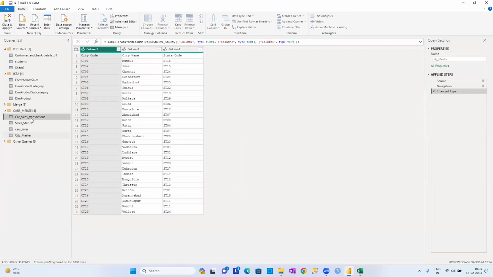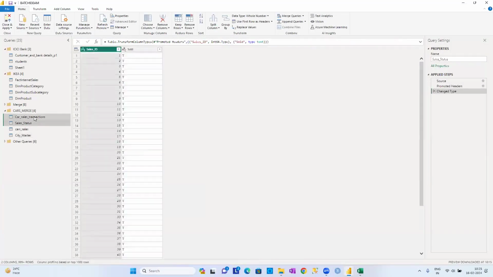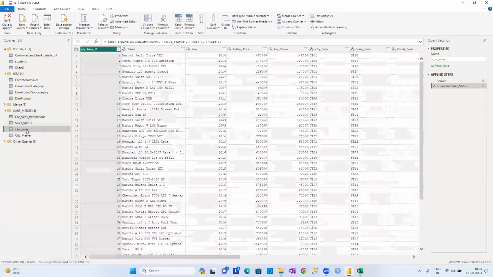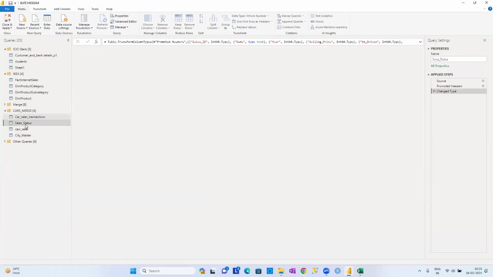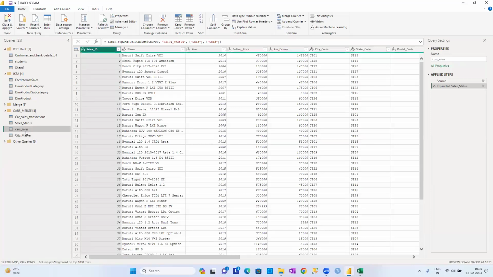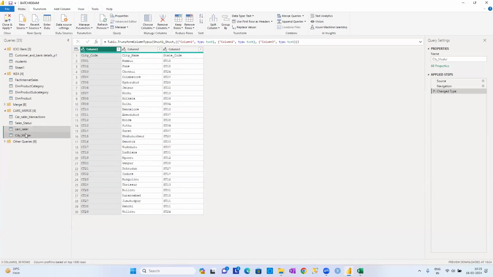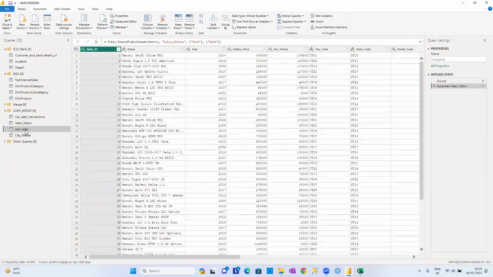But already the car sales transactions and sales status we have merged and kept in the cars underscore sales. Now see what I'm going to do, guys. I don't want to create a new table now, because already by joining these two tables, we created this table. Now I want to join this table and this table, and I don't want to create a new table again. This table only should be affected with that. That's why, without creating any new table, the first time I created a new table, guys. But this time what I'm going to do is car sales.